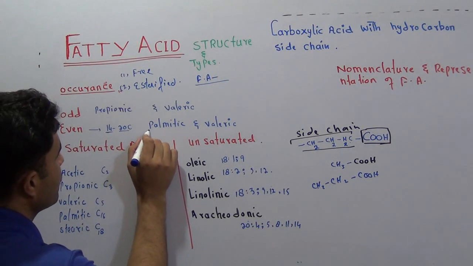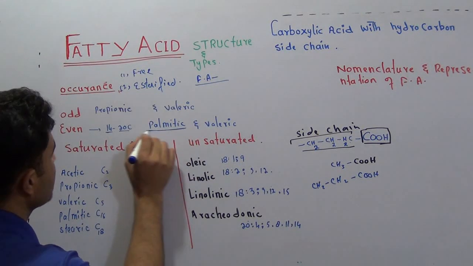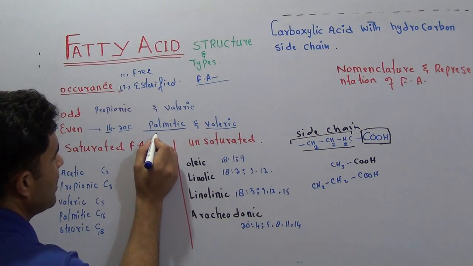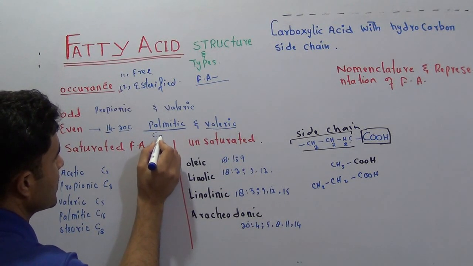The example of even fatty acid is palmitic acid, because in palmitic acid there are 16 carbon